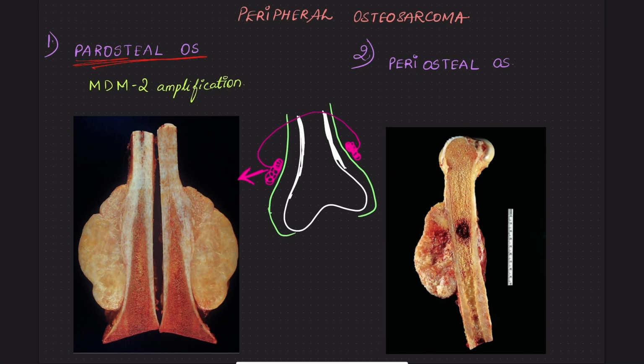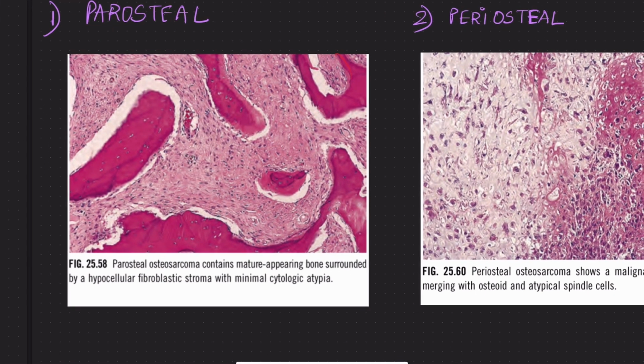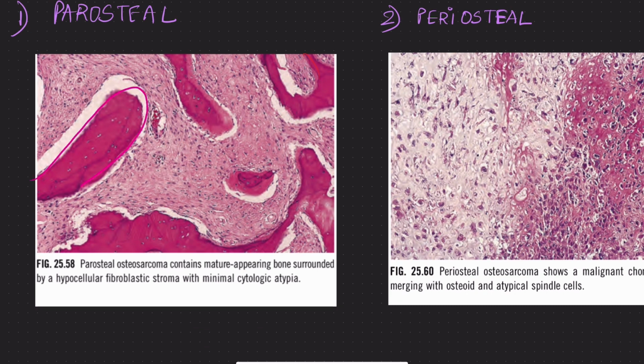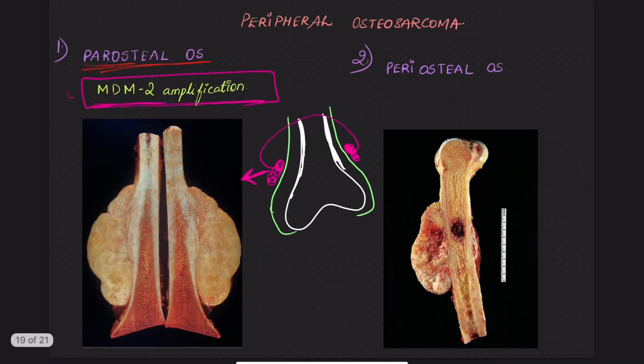Paraosteal osteosarcoma most commonly shows you MDM2 amplification. Microscopically, it shows you very thick bony trabeculae and hypocellular fibroblastic stroma. MDM2 amplification is seen only in paraosteal osteosarcomas.